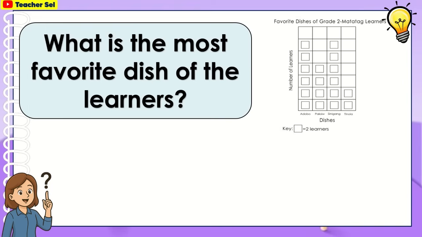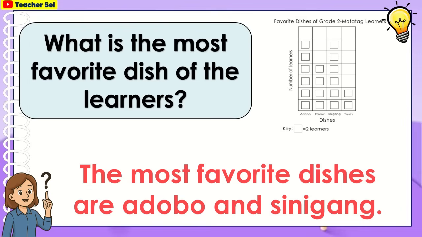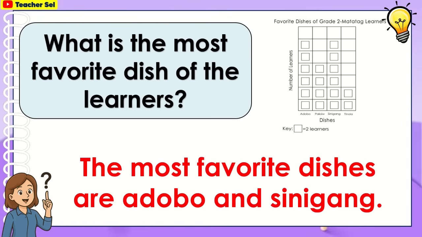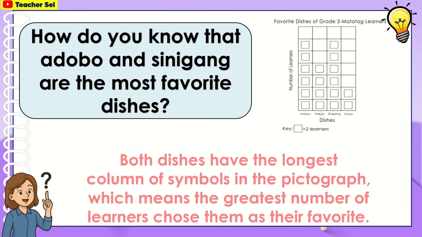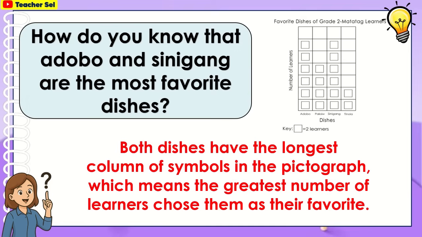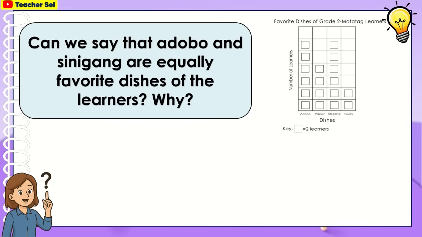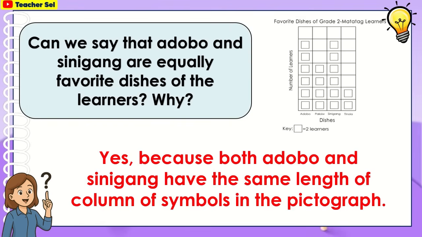What is the most favorite dish of the learners? The most favorite dishes are adobo and sinigang. How do you know that adobo and sinigang are the most favorite dishes? Both dishes have the longest column of symbols in the pictograph, which means the greatest number of learners chose them as their favorite. Can we say that adobo and sinigang are equally favorite dishes of the learners? Why? Yes, because both adobo and sinigang have the same length of column of symbols in the pictograph.